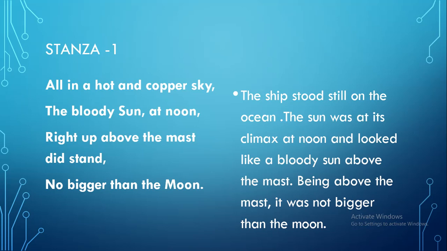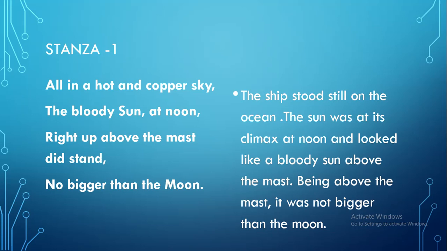Okay, it means that the ship was standing on the ocean, and when we looked at the sky, it was very hot, and the color of the sky was copper, and the sun looked blood in color. It means it was red in color, and we can see the sun which was looking red in the sky.